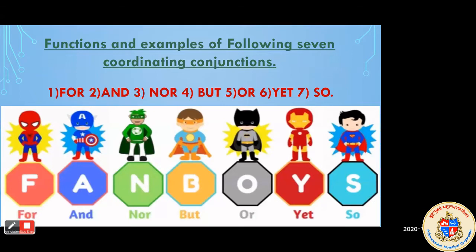So you can easily learn, or you can easily keep in mind those 7 conjunctions. Okay, you have to know the word FANBOYS for that. Okay, so I hope it will be easy to keep it in mind for a long time. That is what FANBOYS is. Okay, so let's proceed to the functions of these 7 coordinating conjunctions.